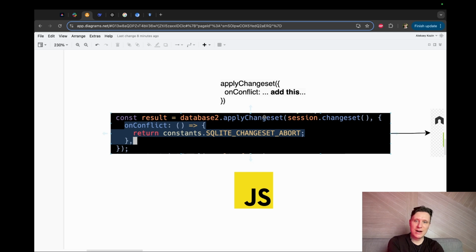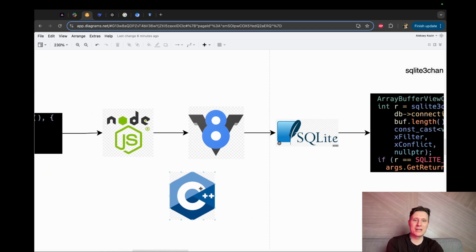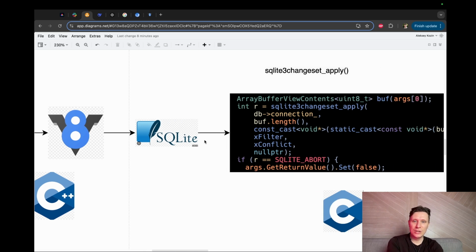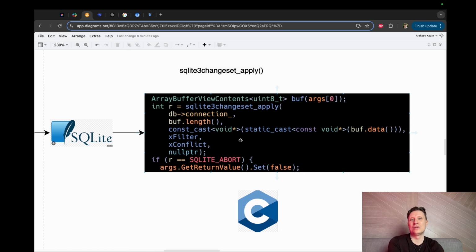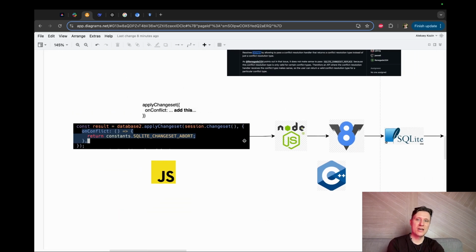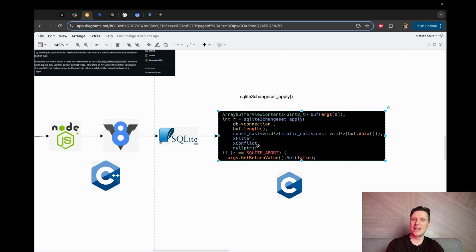There is a JavaScript function, applySession, and it needs to accept a lambda. This is the JavaScript layer, it passes to Node.js, Node.js passes to V8, the C++ layer. From the C++ layer we go to the C library SQLite, and here we need to pass our lambda. Pretty straightforward, but this touches multiple layers. You need to write a JavaScript test, pass your lambda, make all these conversions with V8 and C++, and land on the C library. So many language layers.